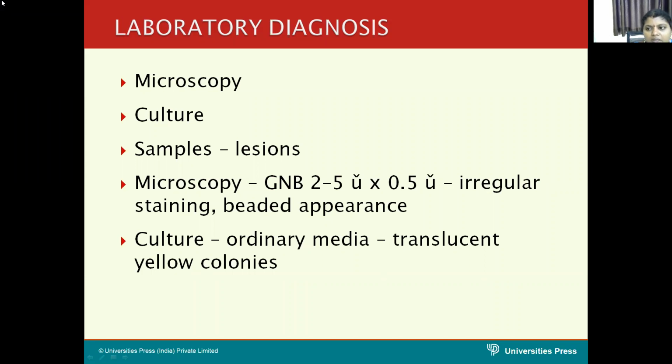On microscopy, these are gram-negative bacilli, measuring about 2 to 5 micrometers by 0.5 micrometers, and it stains irregularly, so it appears like a beaded appearance. On further incubation, you can see colonies from translucent, colorless to yellow color.